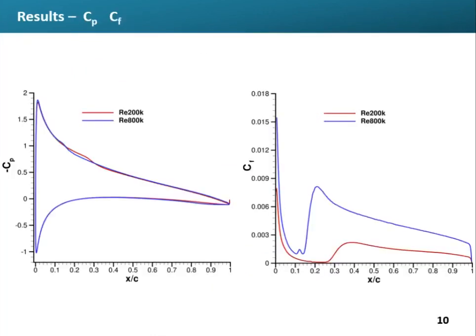Here, on the left, we have the distribution of negative pressure coefficient along the airfoil surface. As can be observed from this figure, results obtained for both Reynolds numbers are similar. On the right is shown the surface distribution of friction coefficient. Friction drag is higher for the Reynolds 800K, and transition also occurs earlier for this case. This is a consequence of the upstream trip location, but the same observation could be made without the tripping.